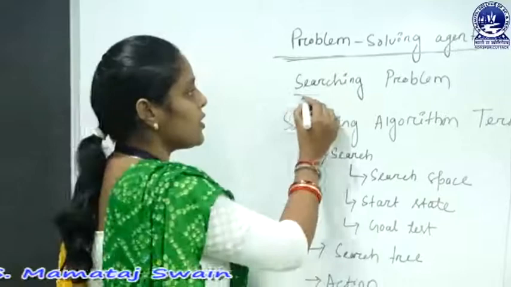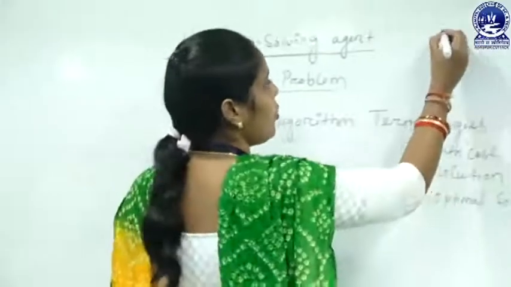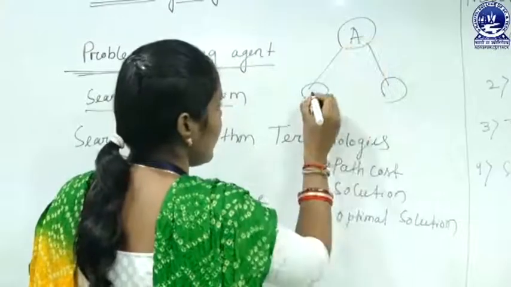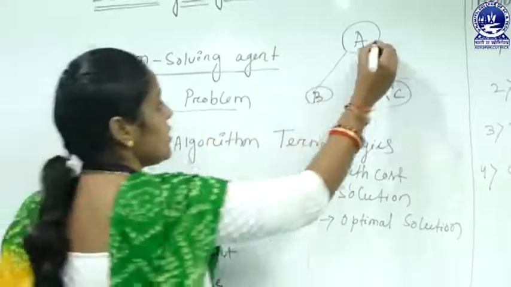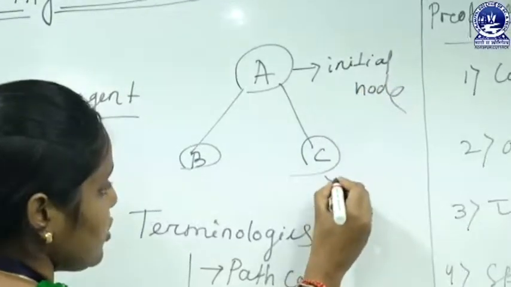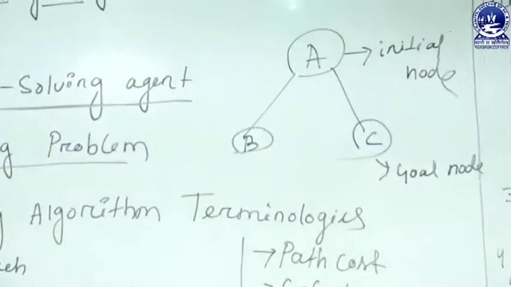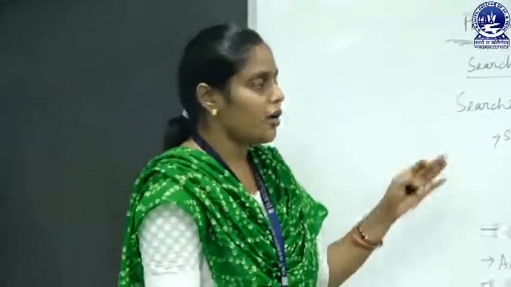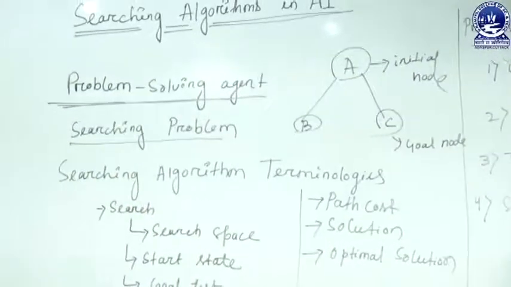Next, what does searching problem mean? Searching problem means here we represent our problem in a tree. That means suppose this node is A and this node is B and this node is C. Here in this tree, this is the initial node and this node is the goal node. That means in a searching problem we have an initial node and a goal node given. Here we have to search for the goal node from the initial node, that is called the searching problem.